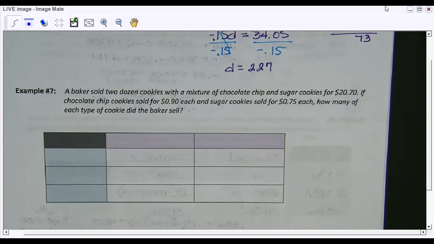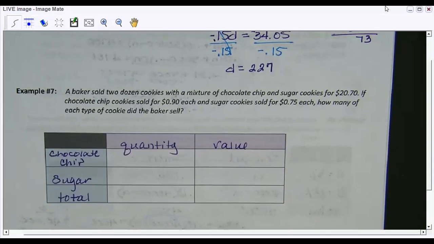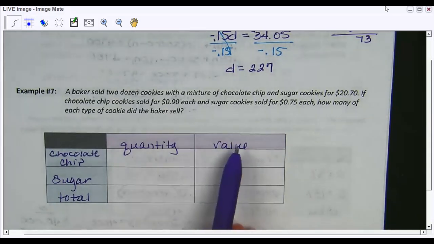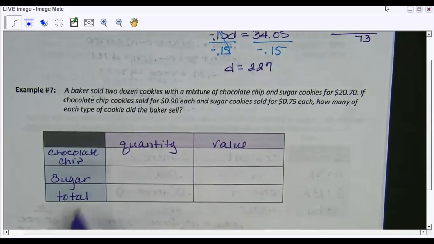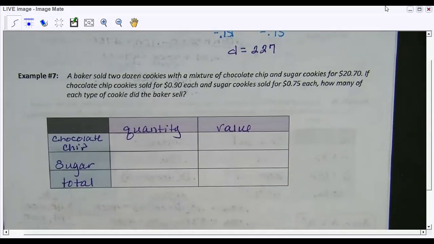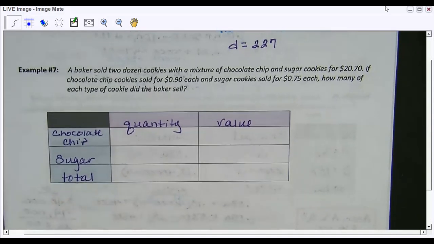And I'm going to pause the video. Okay, so this is how the titles should look. You should have quantity and value up at the top. And on the side, you should have chocolate chip, sugar, and total. And so now I want you to take the information in the word problem and complete your chart. And then we'll come back just to check your work on that before we complete the equation. Okay, so I'm going to pause the video.